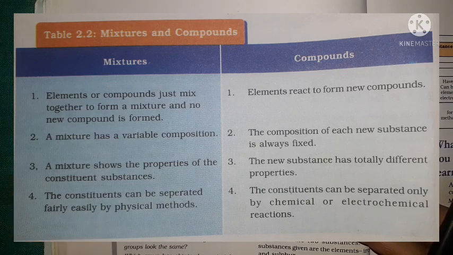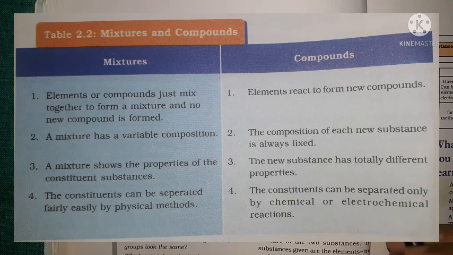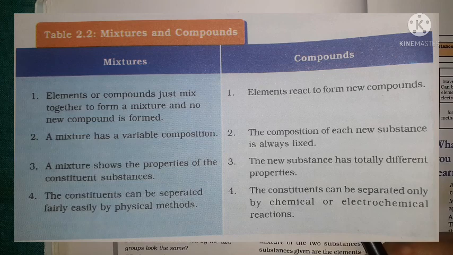The third point is that a mixture shows the properties of the constituent substances. If different types of substances are mixed together, then the mixture will obviously exhibit the properties of those constituent substances. But in the case of compounds, the new substance has totally different properties, as we learned with the example that the properties of water are different from those of hydrogen and oxygen.